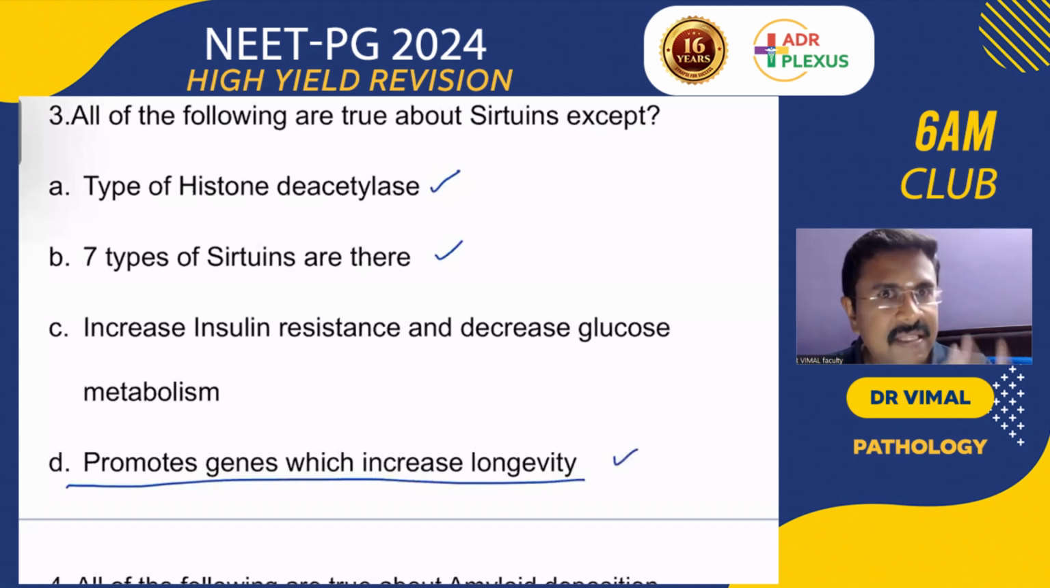Calorie restriction is the most effective way to increase the sirtuins. And sirtuins decrease insulin resistance and increase glucose metabolism. So sirtuins are also very important. And also remember premature aging, progeria. What is called adult progeria? Which syndrome? Werner's syndrome. Werner's syndrome is adult progeria.